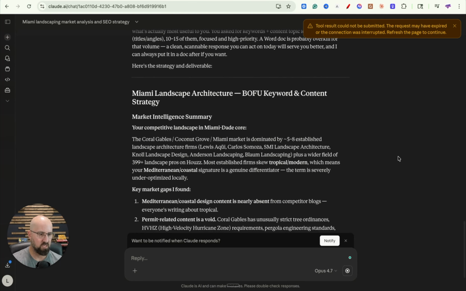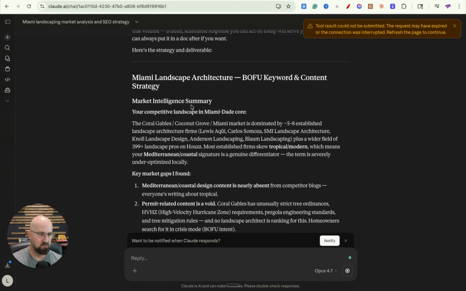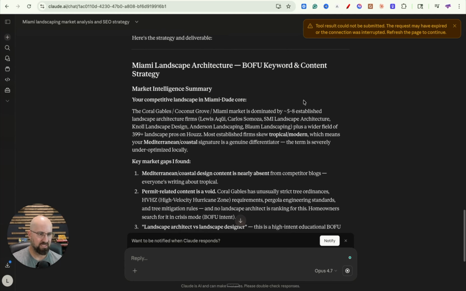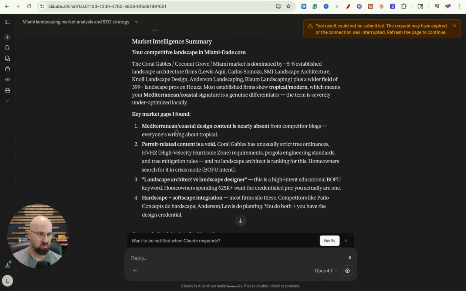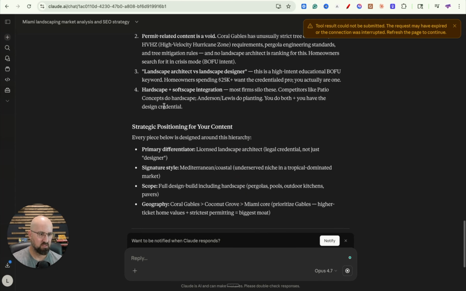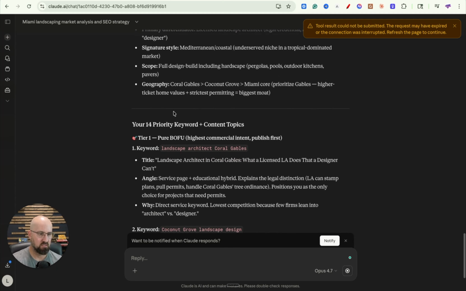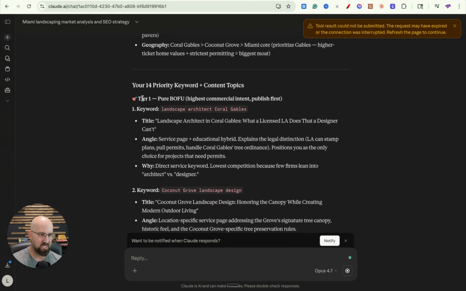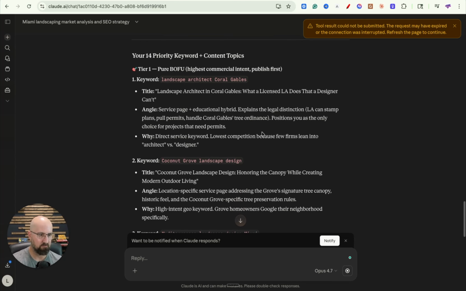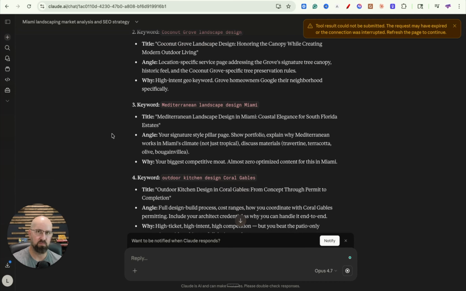All right, so here is the market, bottom of the funnel, keyword and content market strategy, keyword market gaps, strategic positioning for your content, and here are the 14 priority keyword and content topics. Tier 1, landscape architect, Coral Gables, title, landscape architect in Coral Gables. What a licensed LA does that a designer can't. All right, keyword 2, keyword 3. So it's going to spit out all these keywords. So if you're a business owner or you work with SEO, this is a great place to start to build your content strategy around.